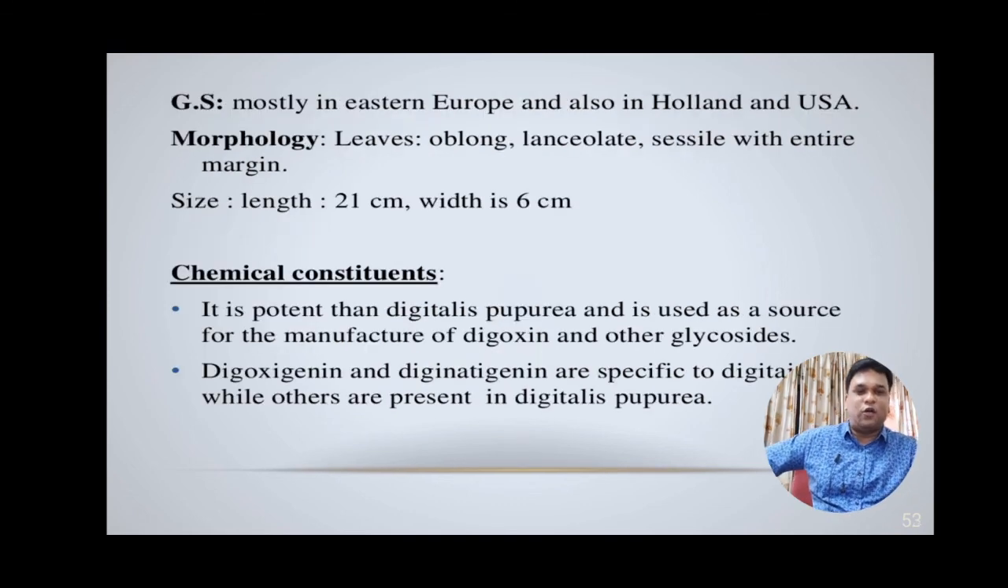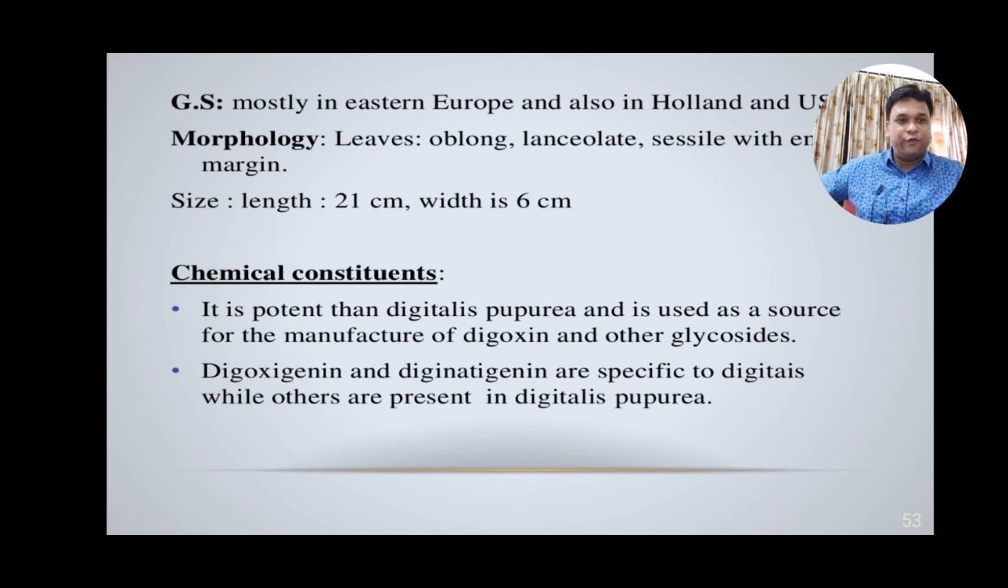The geographical source of Digitalis lanata is Holland and USA, and the size of the leaves is 21 centimeters in length and 6 centimeters in width. Moving over to the chemical constituents of Digitalis lanata, it is more potent than Digitalis purpurea as it is used as a source for manufacturing digoxin and other glycosides. Digitoxigenin and gitoxigenin are specific to this digitalis, while others are present in Digitalis purpurea.